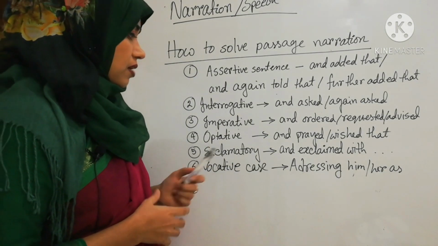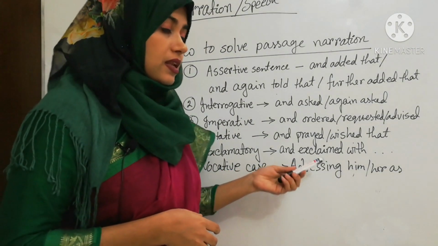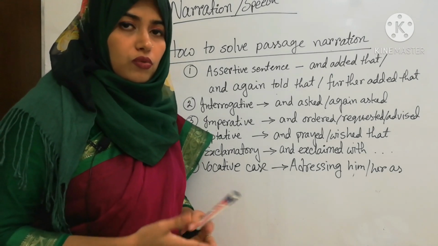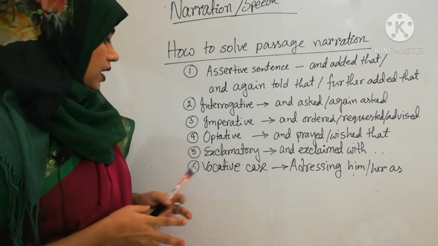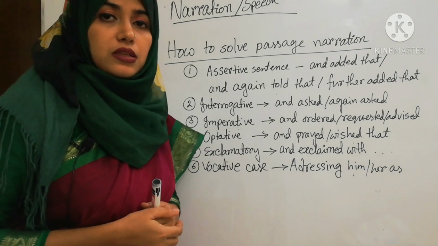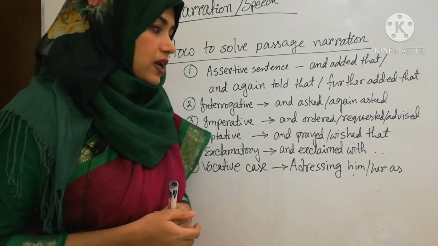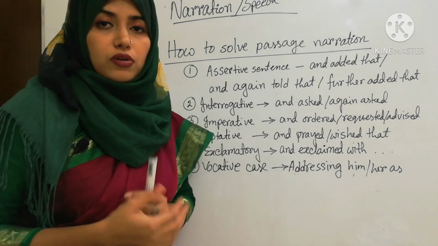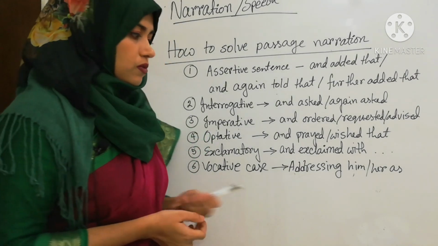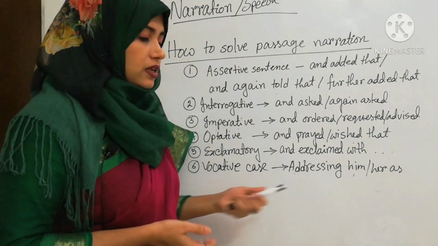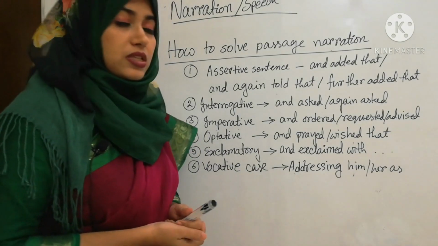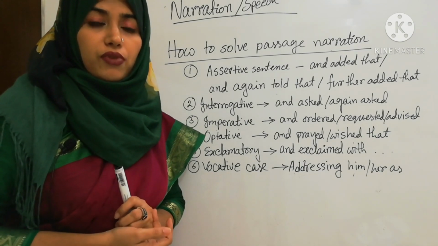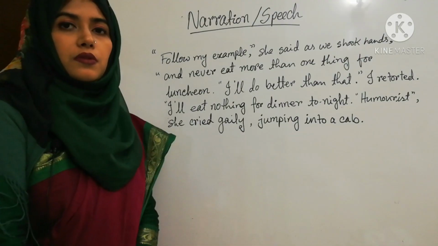In case of exclamatory sentence, and exclaimed with wonder, joy, grief, sorrow, whatever it is. And then see vocative case. You will find vocative case, that means addressing someone by any name or sir or madam. In that case, you will make the indirect form using addressing him or her as sir or madam or friend or any names.